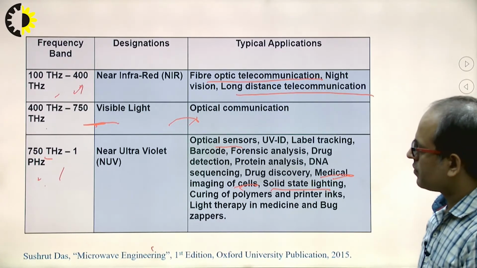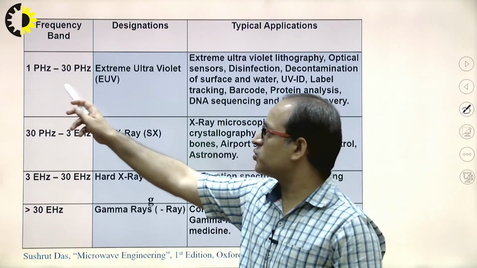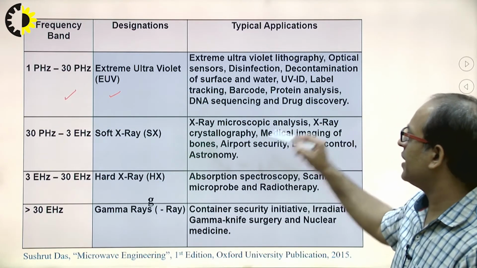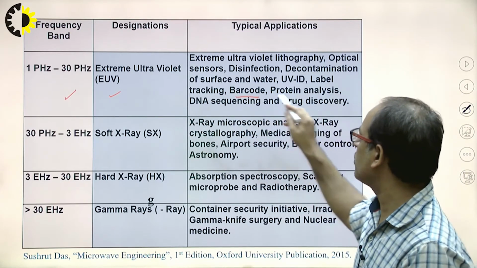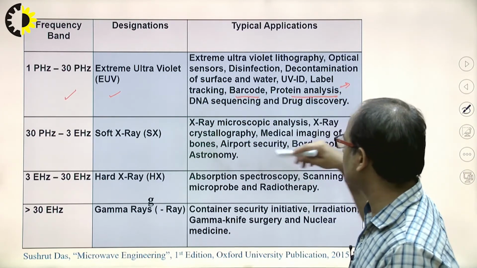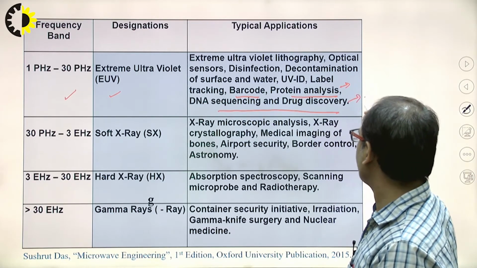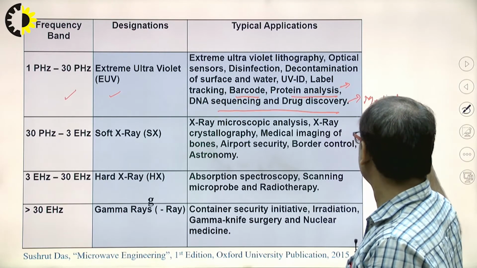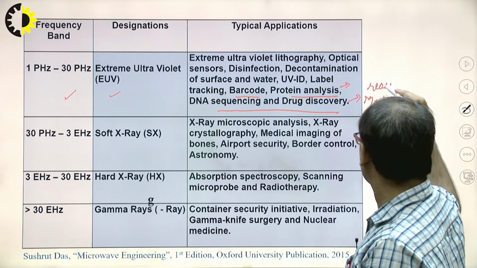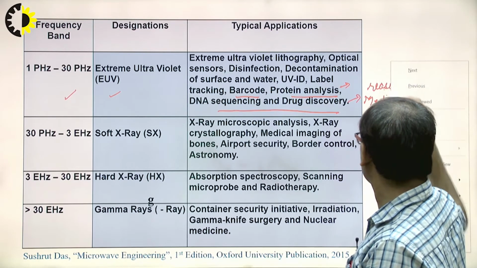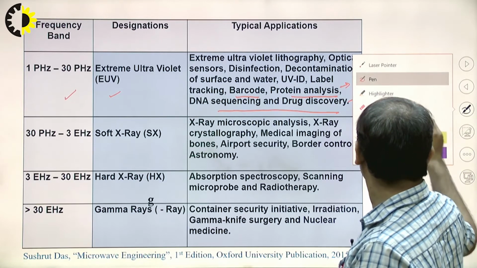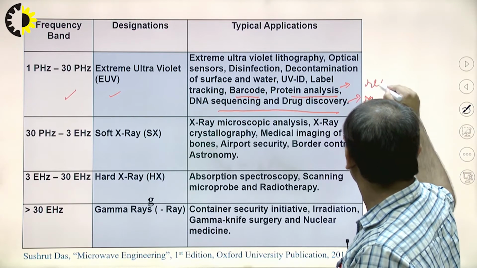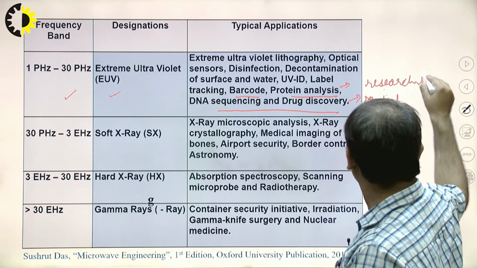Clear? Now next one is 1 petahertz to 30 petahertz, that is the extreme ultraviolet rays, and this one has applications in barcode, protein analysis for medical purposes, and DNA sequences. This one is also for research in the medical field. Clear?